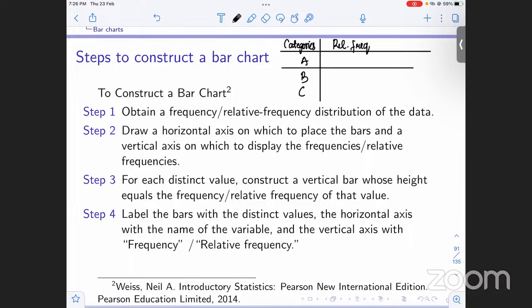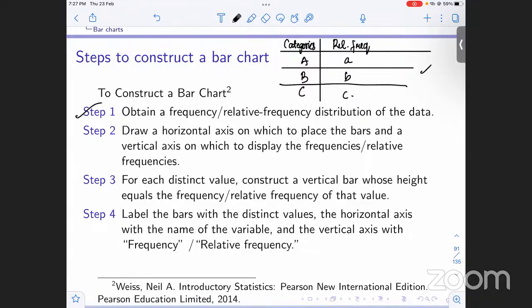Let us say this is A, it has a relative frequency, this is B, this is C. We'll first do this because what we are representing in the bar chart or pie chart is the frequencies, right? We are just comparing them, on seeing the pieces or the height of bars, we are comparing these relative frequencies. So basically we need to deal with the relative frequencies first. The first step would be to obtain the frequency or relative frequency distribution of the data.